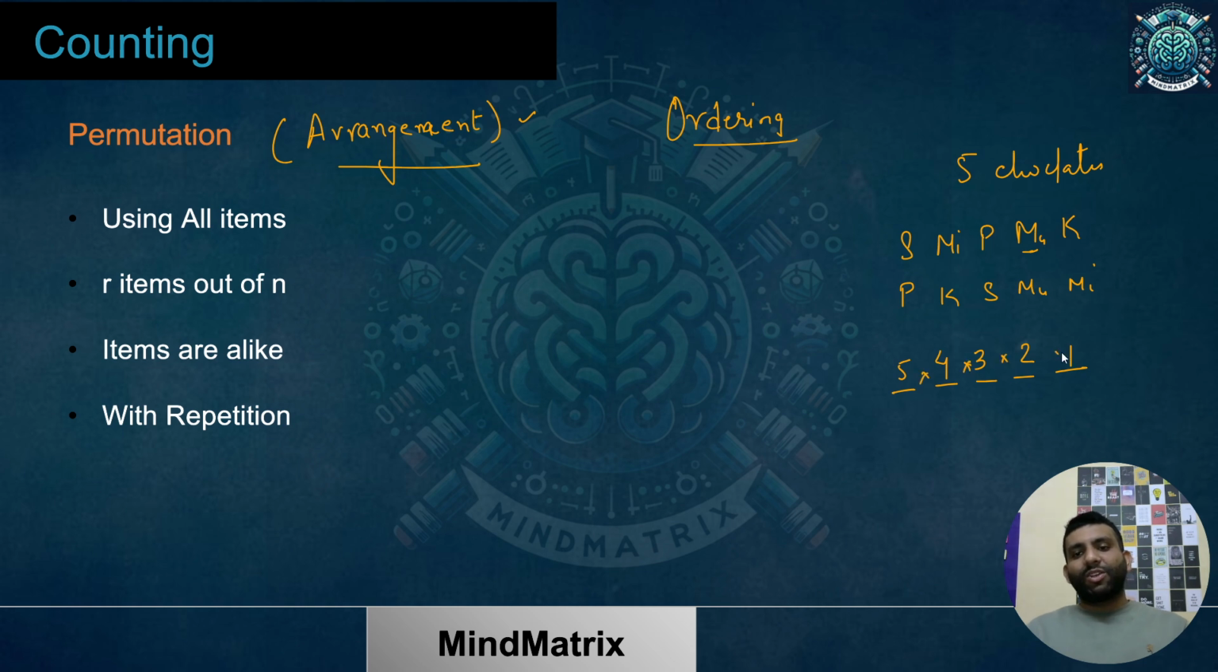You can either write the complete multiplication and tell me the final answer, or we can write it as 5 factorial as well. That is also fine. So I hope that is correct. Yes, that's correct, that is the answer over here. This is exactly the arrangement.